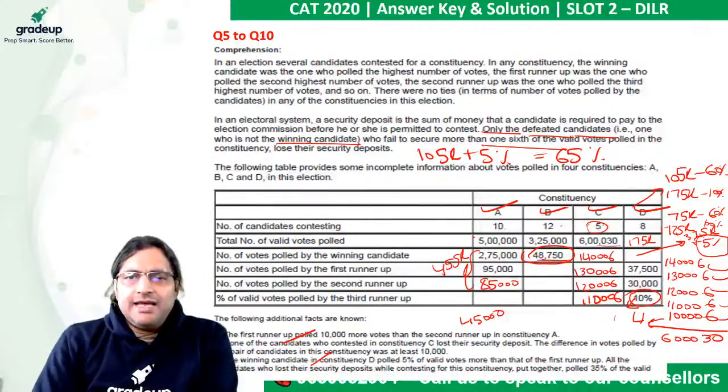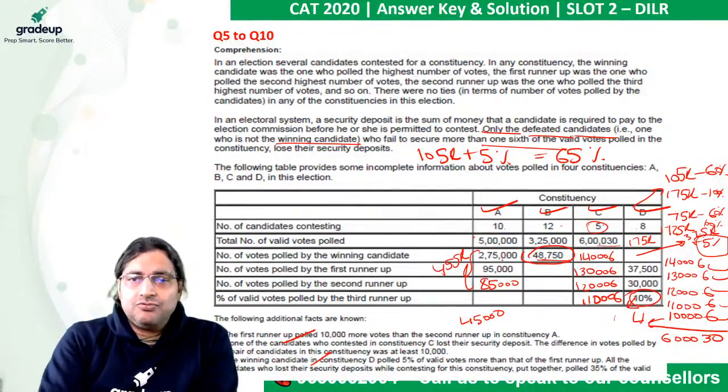In case of A, the winning margin is 2,75,000 minus 95,000. So this is 1,80,000. That is humongous. So for A, this is 1,80,000. Just keep that in mind. For B, we do not know. For C, this is 10,000.